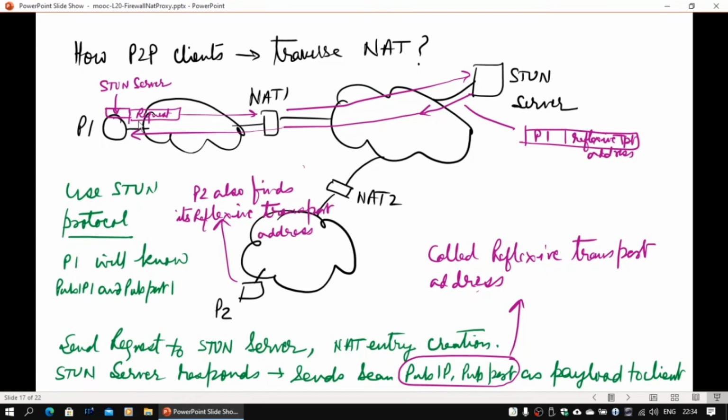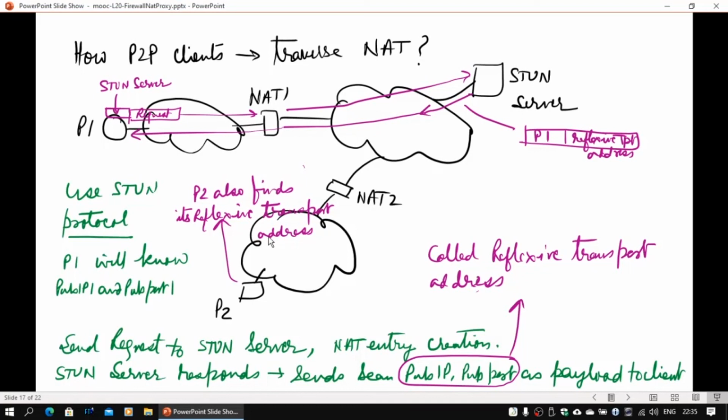And so P1 will know what's the address which it has. Same way, P2 can also find out its reflexive address, which is the address allocated here. Once this is there, if P2 knows the reflexive address for P1, and P1 knows the reflexive address of P2, then any one of them needs to know. Only if P1 knows P2's reflexive address, it can communicate the message, and this will get routed to this particular IP address.